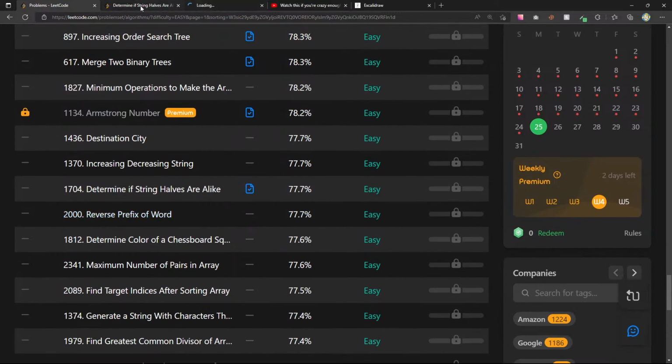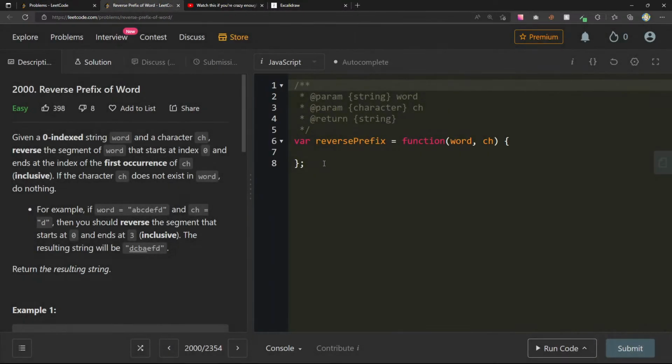Reverse the prefix of a word. I think we're doing pretty good here. I'm happy with the amount of questions we've covered today. All right, so given a 0 index string word and a character ch, reverse the segment of word that starts at index 0 and ends at the index of the first occurrence of ch. For example, if word is A, B, C, D, E, F, D, ch equals D, then you should reverse the segment that starts at 0 and ends at 3.